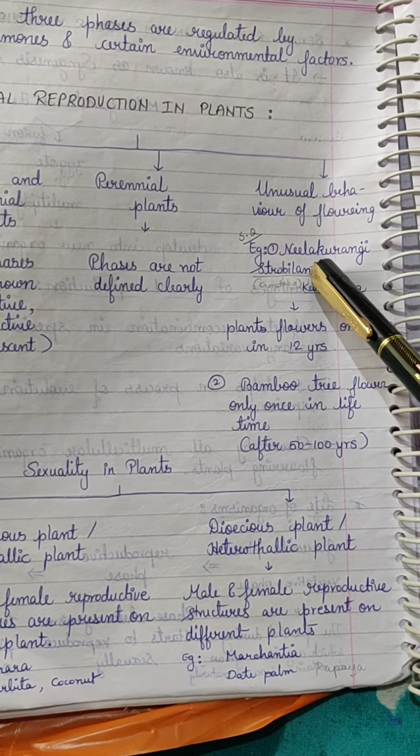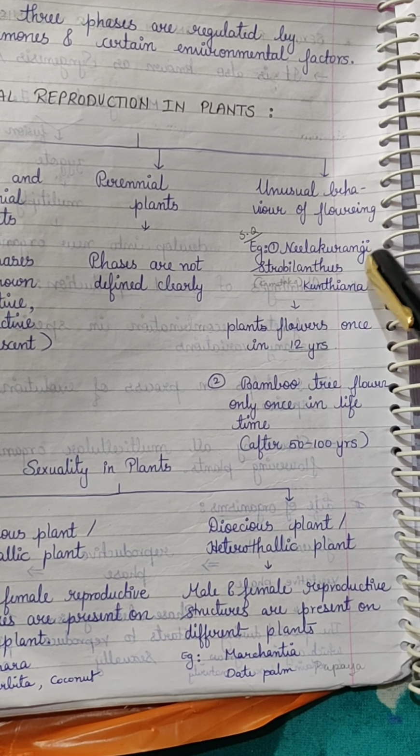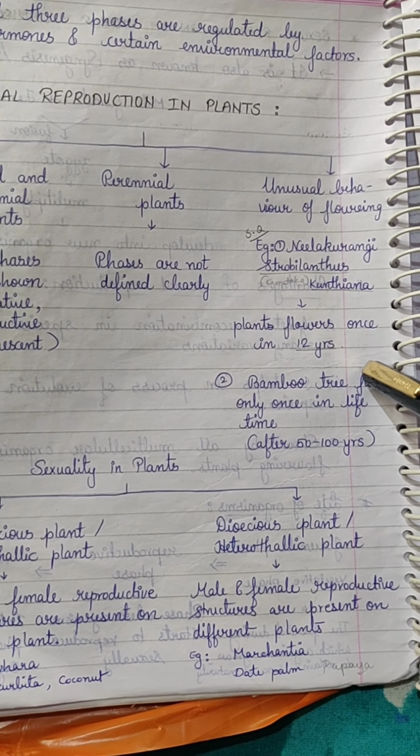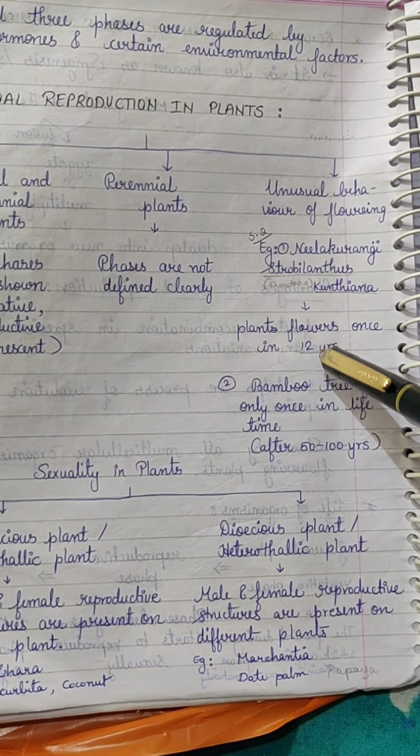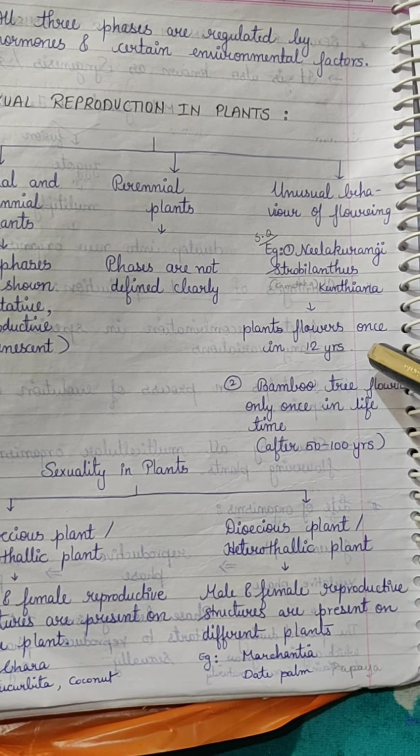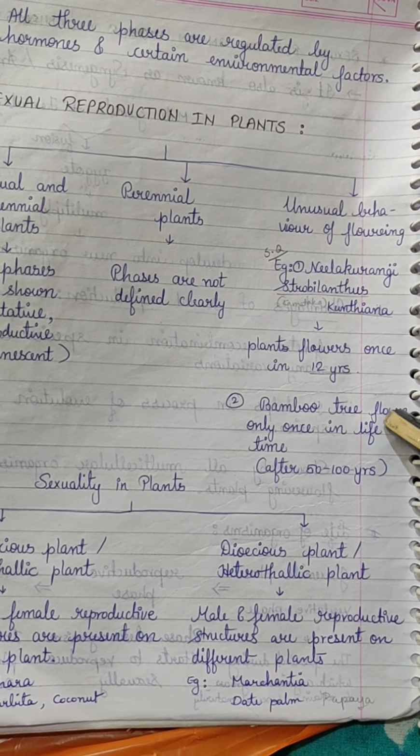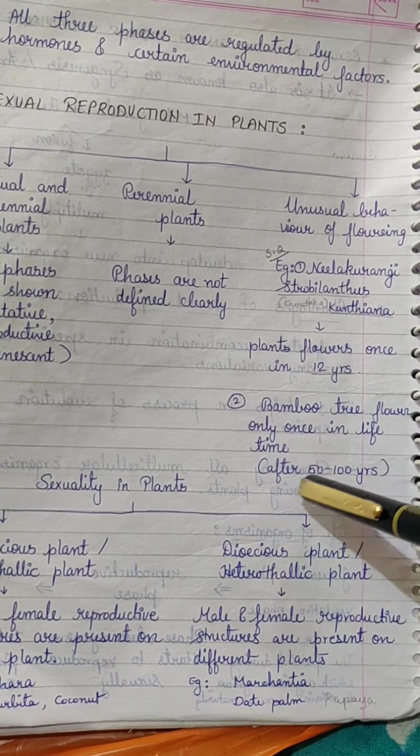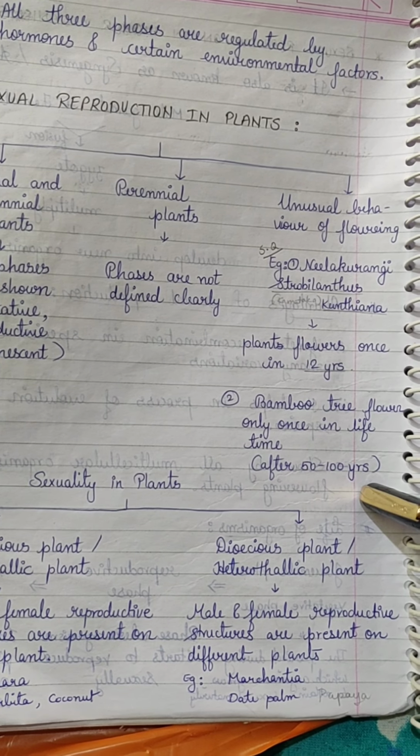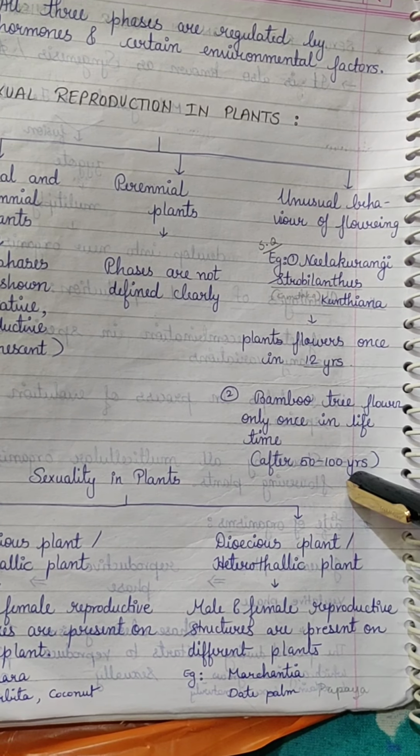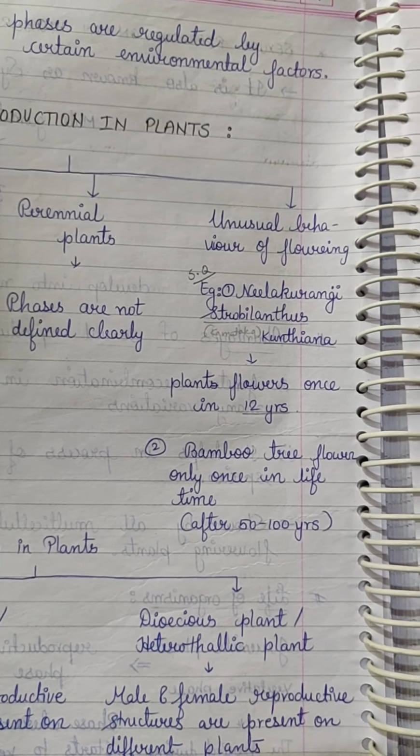First example is Neela Kuranji. Its botanical name is Strobilanthes kunthiana. It flowers once in 12 years. Next is the bamboo tree. It flowers only once in its lifetime, that is after 50 to 100 years of its growth.